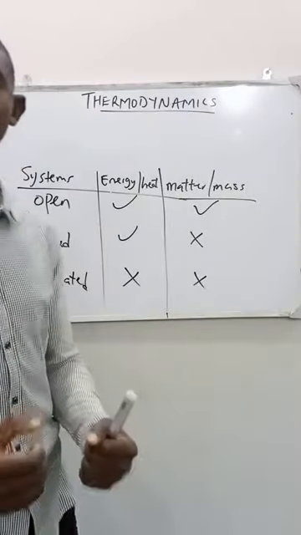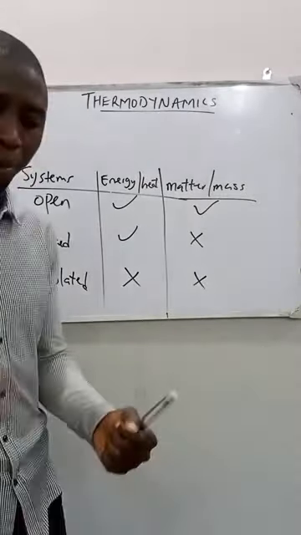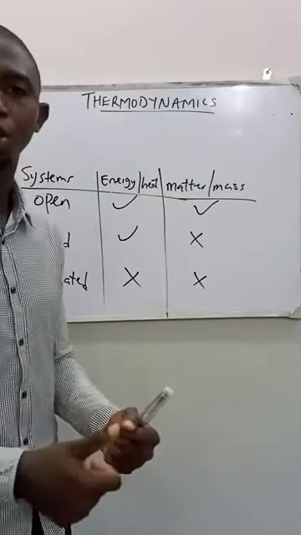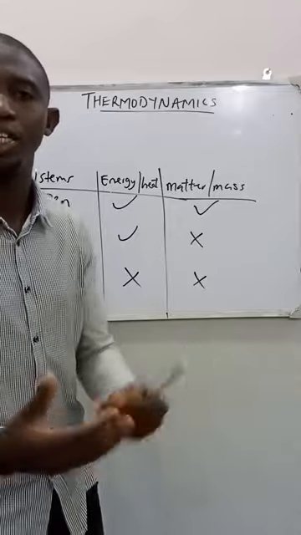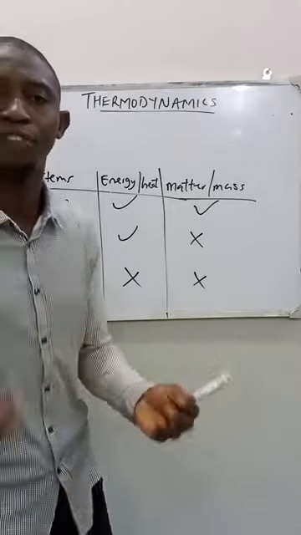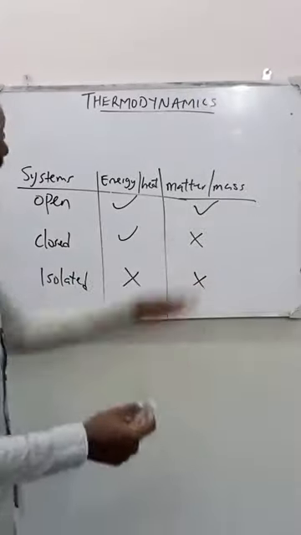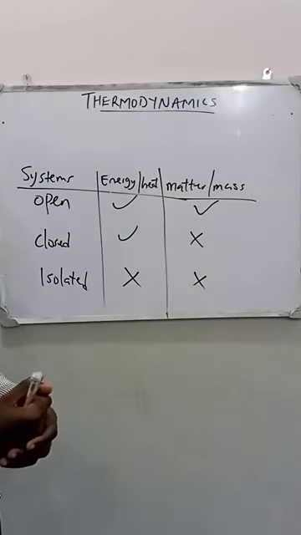In that open pot of soup, water can be added, salt can be added, flavors can be added to that pot of soup. And also, when it boils, the vapors of that soup can actually escape to the surroundings. That is a good example of an open system.